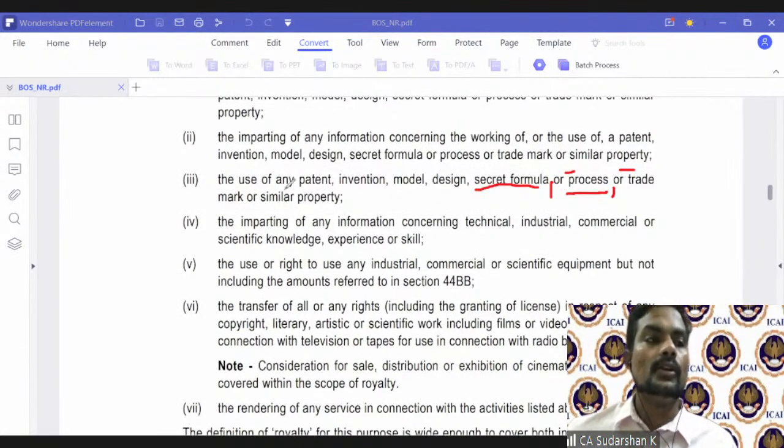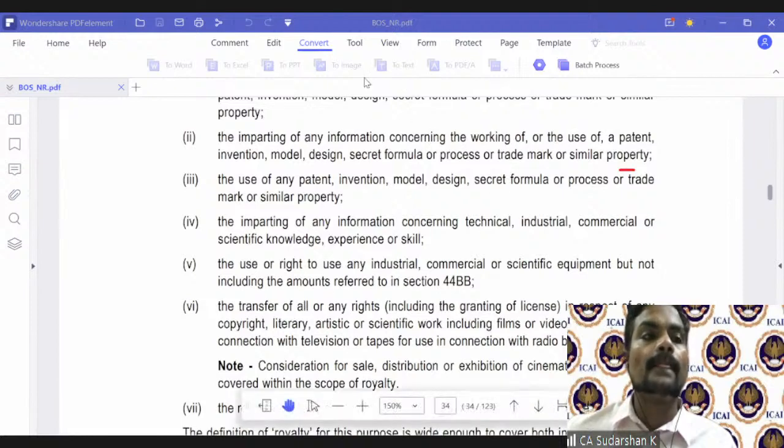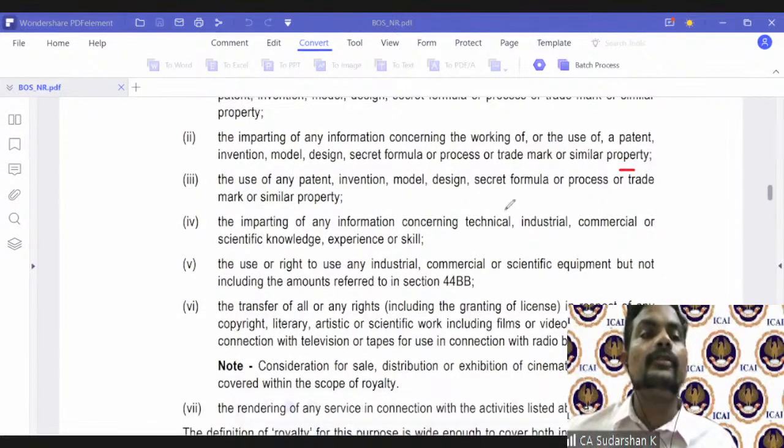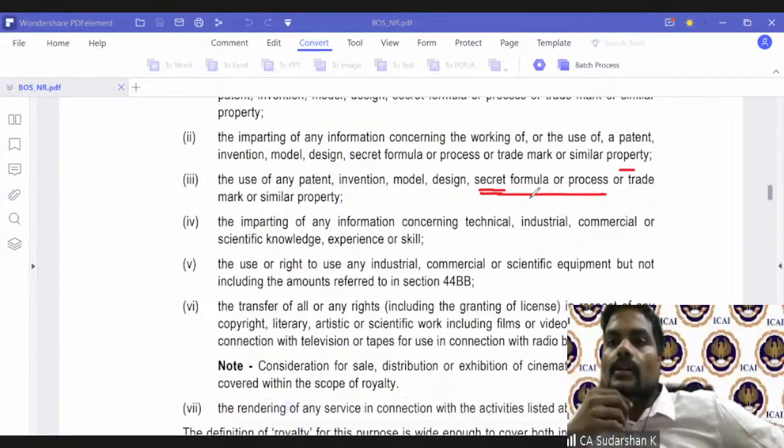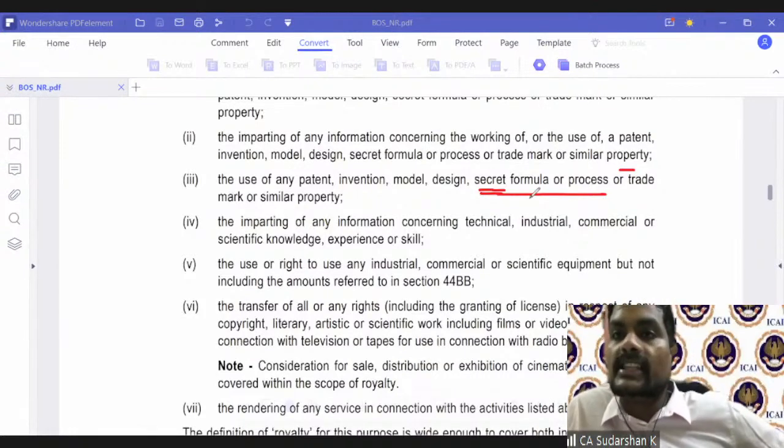Comma, trade is separate. So use of a patent, comma, invention, comma, model, comma, design. Secret formula, after that there is no comma. Secret formula or process. So the taxpayer contended the royalty will come only if there is a use of a secret process. Secret is very essential. I give a process which is secret and I give it to a person to use it for which he pays royalty.